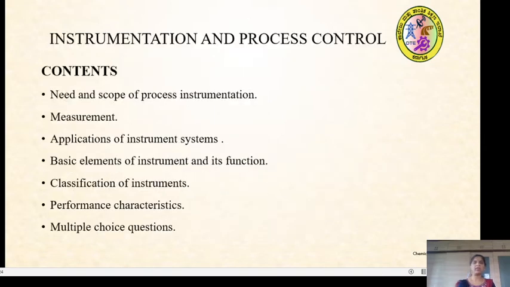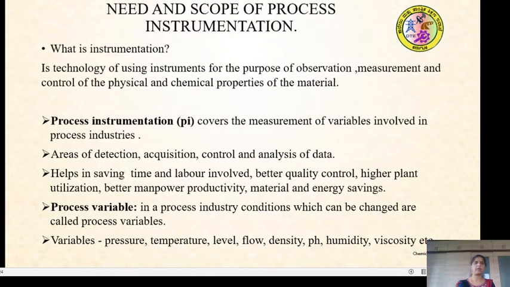On this topic we will go into detail. The contents I am going to cover are the need and scope of process instrumentation, measurement, application of the instrument systems, basic elements of instruments and their function, classification of the instruments, and performance characteristics. After learning all this, we will go through some multiple choice questions.